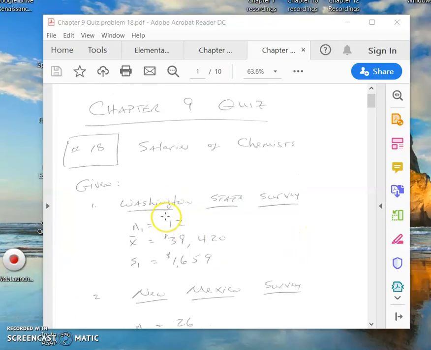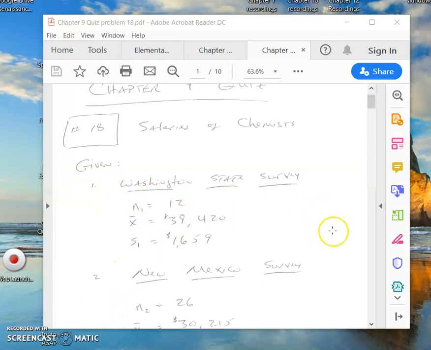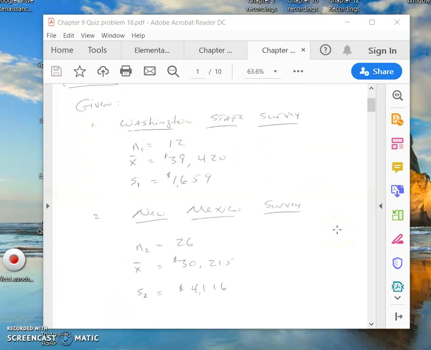As always, my strong recommendation is that you follow a certain format. If you do this, it'll at least give you some confidence that you know how to get started. So you write down what it is that you're given. There are two groups, group number 1, group number 2, and then you write down the information. That just comes right from the problem. So you write that down.